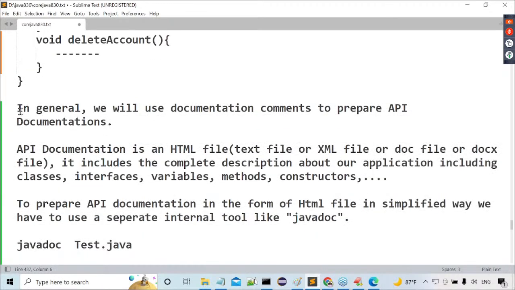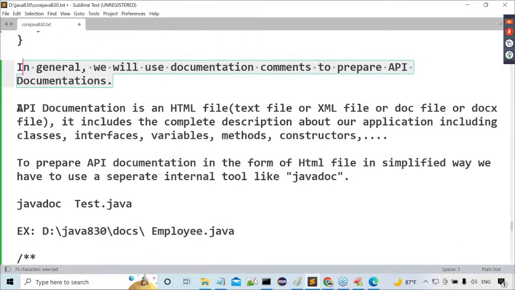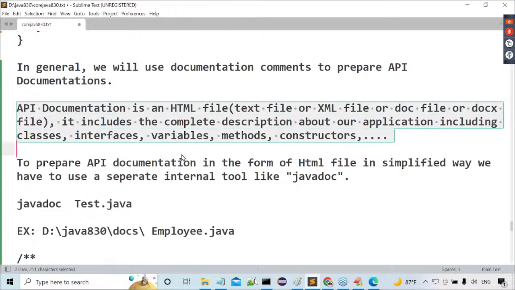All right, sir. Then what next one here? In general, we will use documentation comments to prepare what? API documentation. What is API documentation actually? API documentation is an HTML file or a text file or a doc file or PDF file. It includes the complete description about our programming elements. What are these programming elements like? Variables, methods, classes, abstract classes and interfaces, and so on.